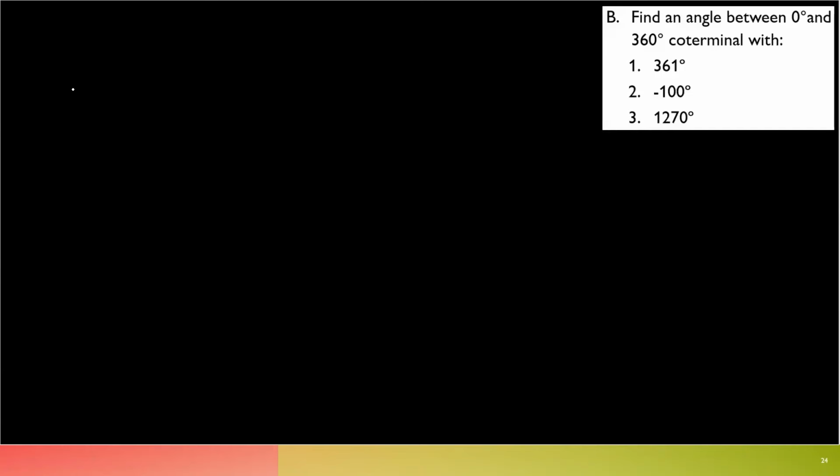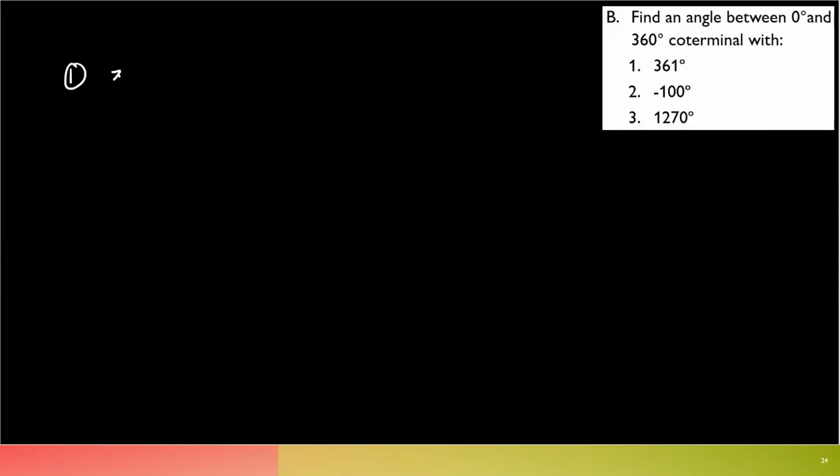Now, we're asked to find an angle within the first rotation. So that means for number 1, what is that equal to? 361 degrees is actually equal to 1 degree, right? Number 2, negative 100 degrees. Since this is already negative, what we do here is we add 360. So this one gives us 260 degrees.